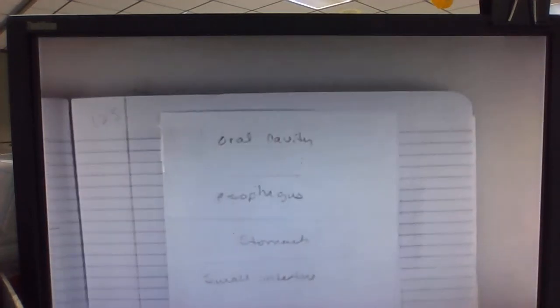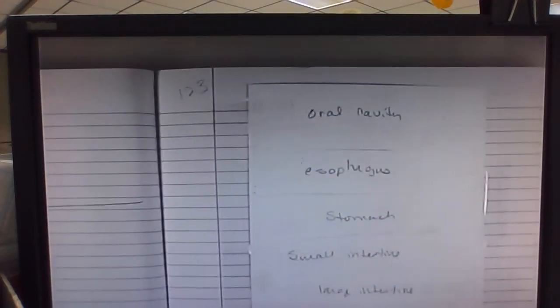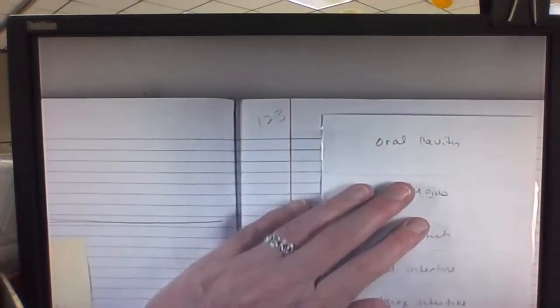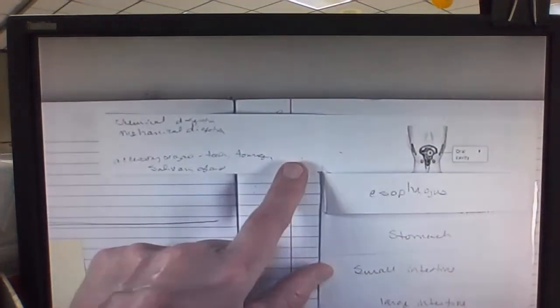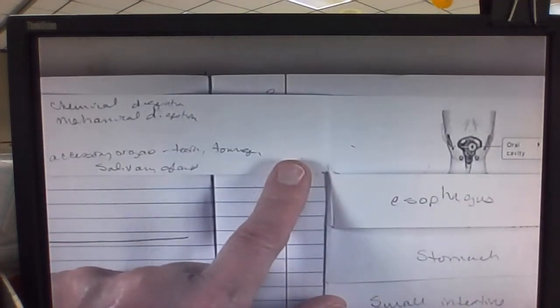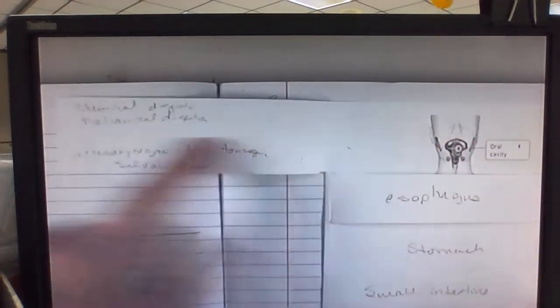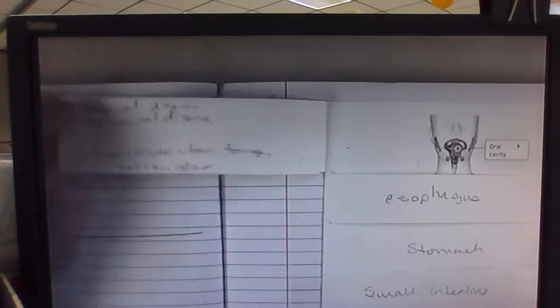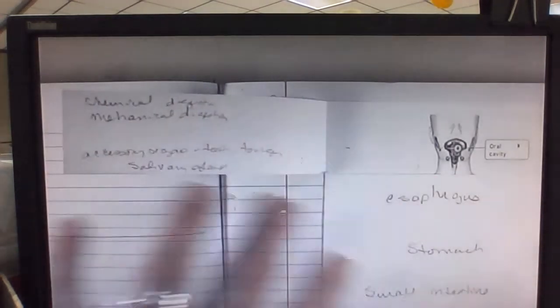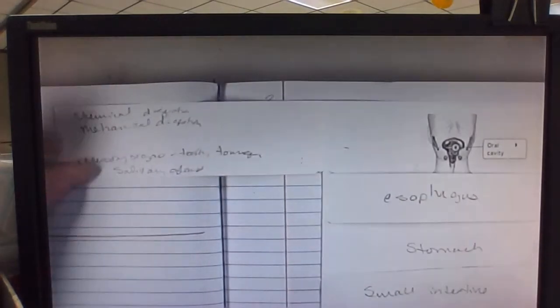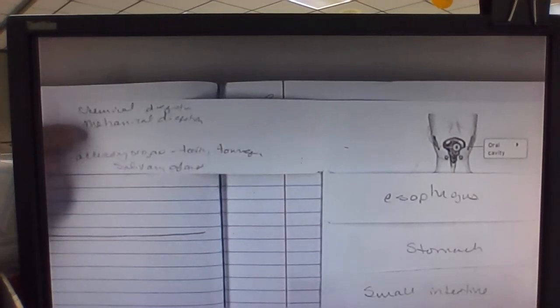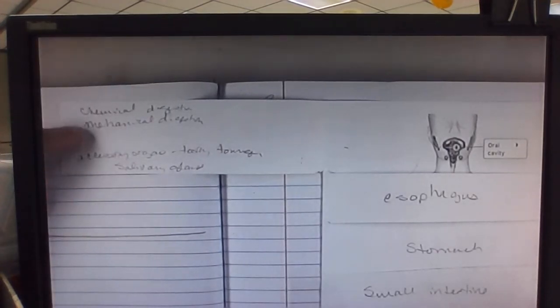All right, so we are on our little foldable for our organ systems organs. Start with the oral cavity. In the oral cavity, chemical and mechanical digestion occur here. If you are not familiar with chemical and mechanical digestion, you may want a couple of Post-it notes somewhere in your PBS course file to help you define those, because you are expected to know the difference between them. The oral cavity has accessory organs, the teeth, the tongue, and the salivary glands.